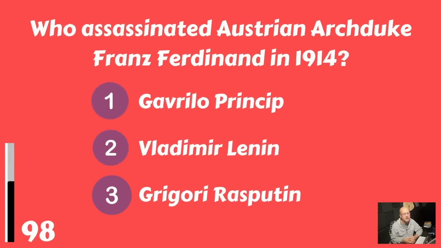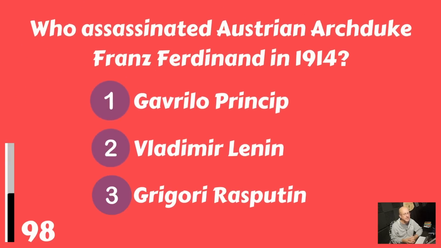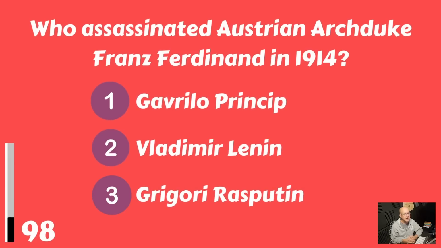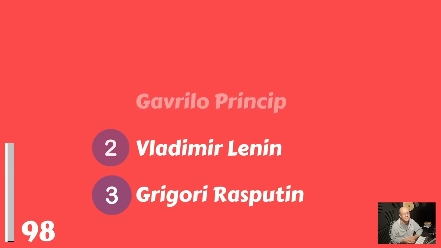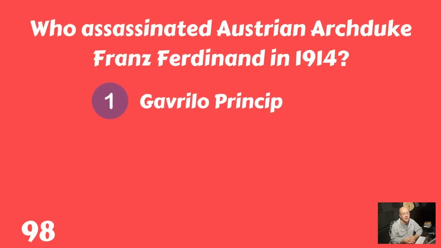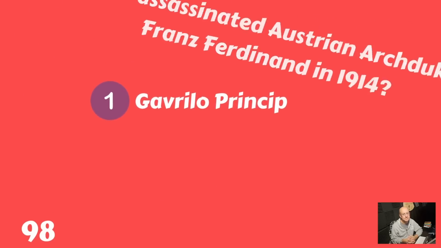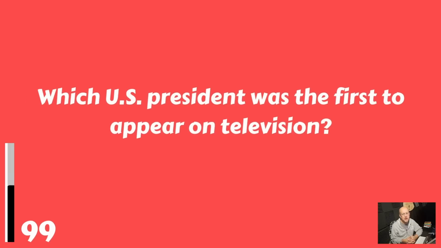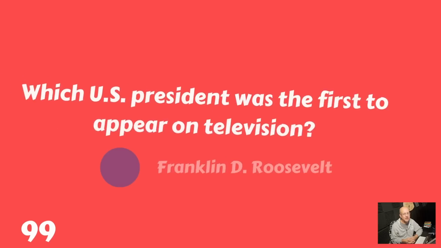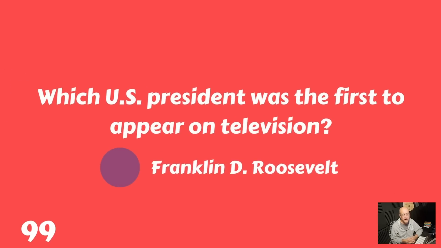Who assassinated Austrian Archduke Franz Ferdinand in 1914? Gavrilo Princip, Vladimir Lenin, or Grigory Rasputin? And that was Gavrilo Princip. Which U.S. president was the first to appear on television? The first president of the United States to appear on television was Franklin Delano Roosevelt.